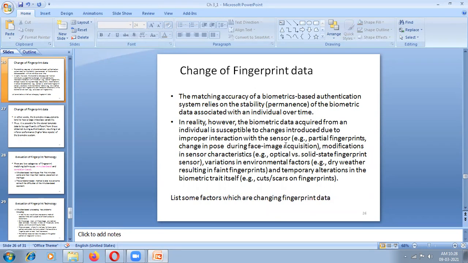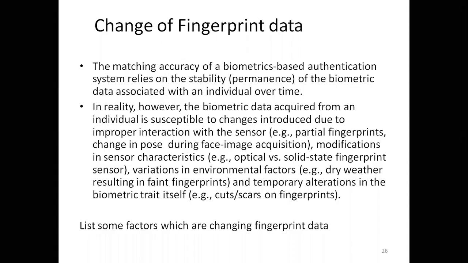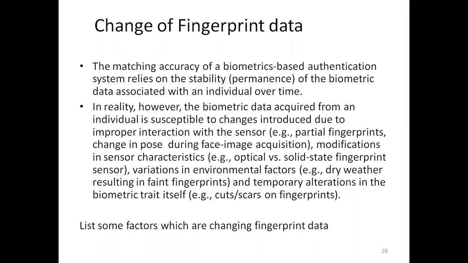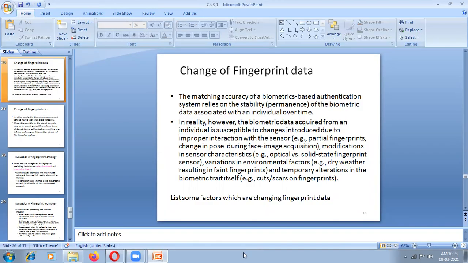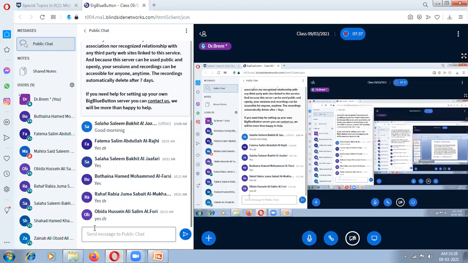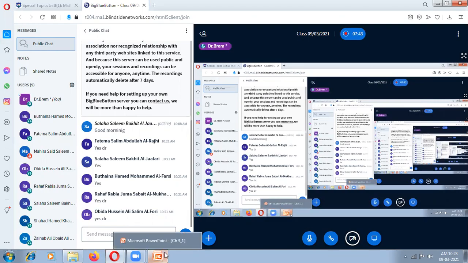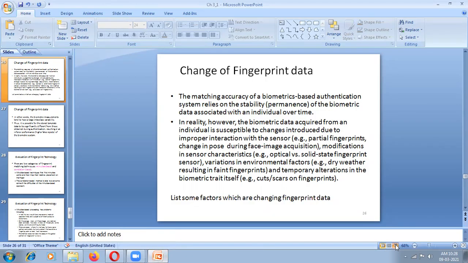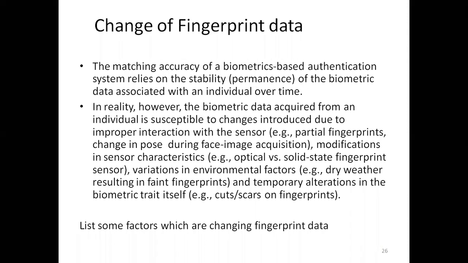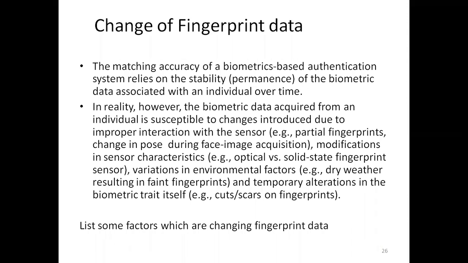In reality, however, the biometric data acquired from an individual may change due to changes in the scanner, partial fingerprint, changes in the pose. All students, are you listening to my voice? So for example, we have improper interaction with the sensor, partial fingerprints, change in pose during face image acquisition.